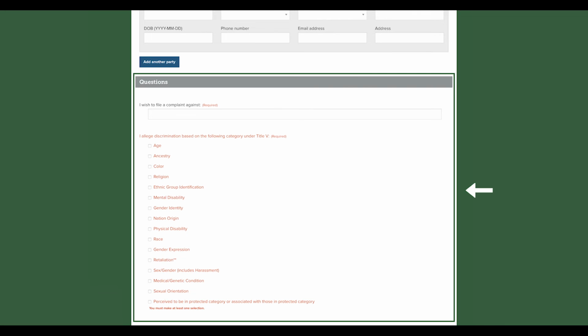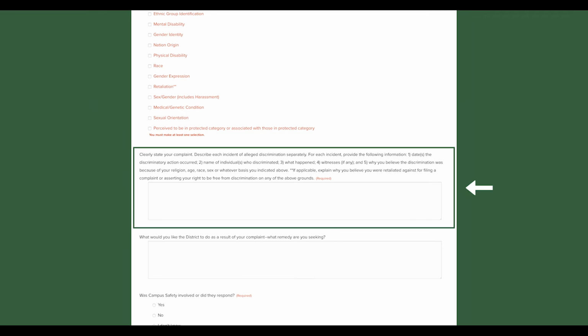I allege discrimination based on the following category under Title V. Required. Check all that apply to this complaint from the 16 choices. Clearly state your complaint. Describe each incident of alleged discrimination separately.